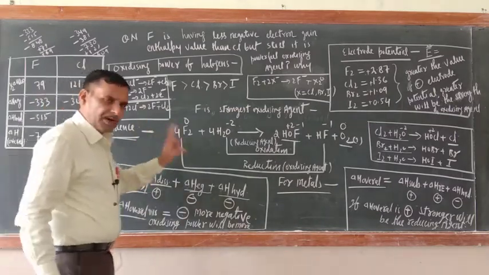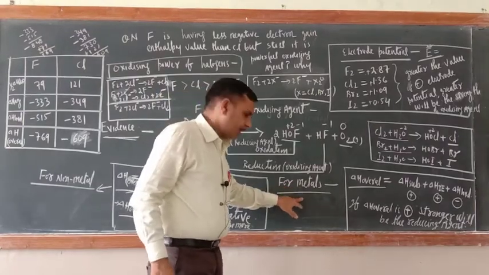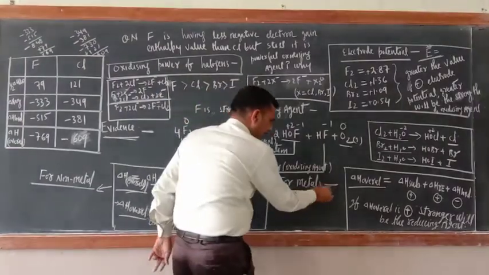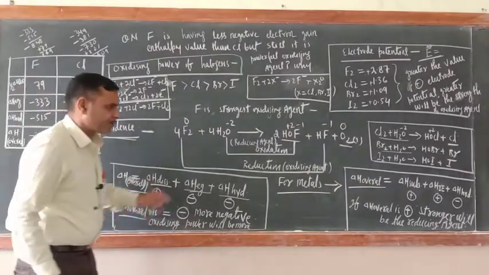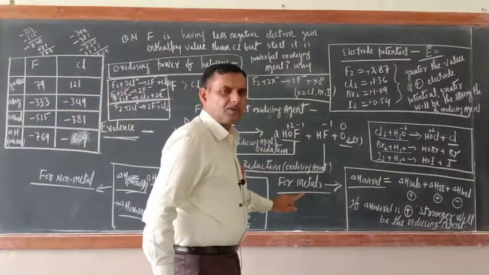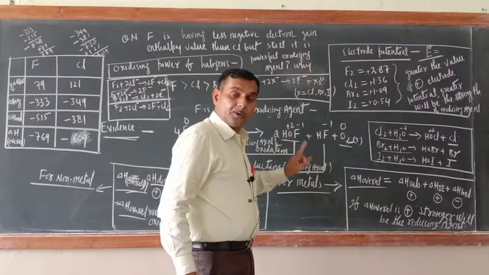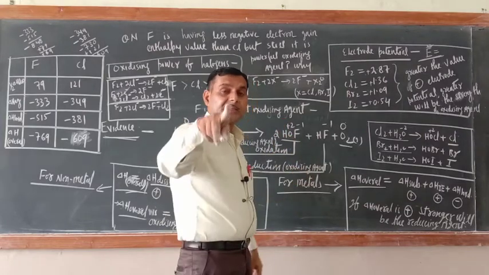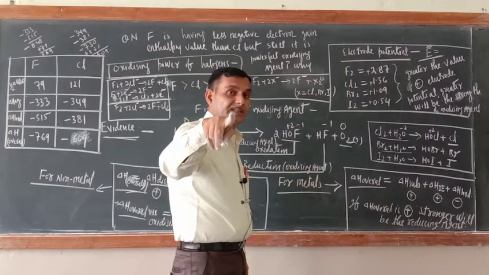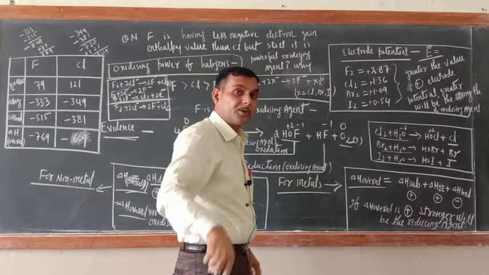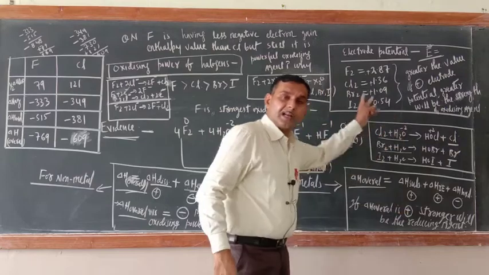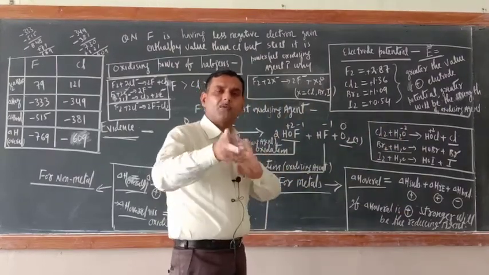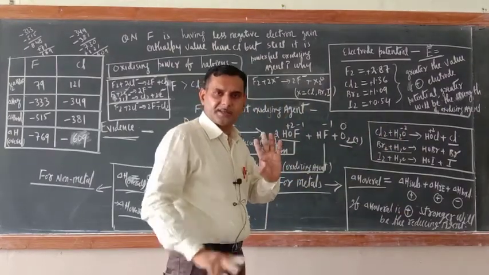Okay. Now what about electrode potential of metal? I wrote here, this is for the metals, and this is for the non-metal. Electrode potential value of metal is negative. So their delta H overall should be positive, because electrode potential and delta H overall is inversely related.